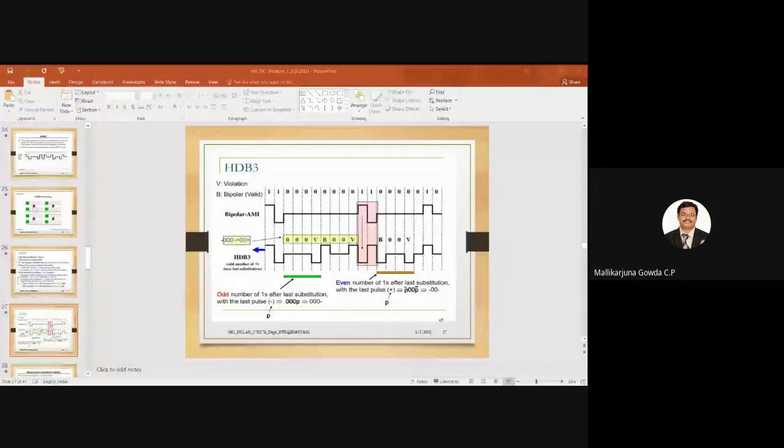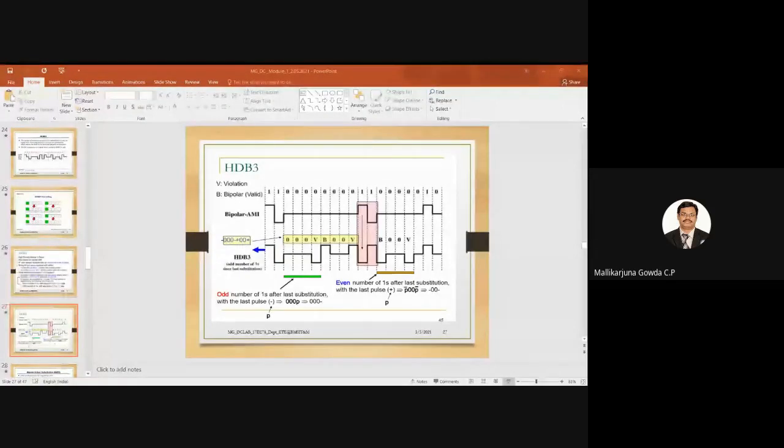Then next B00V. As I said, V indicates violating the bipolar rule. With respect to that, the previous one here was a negative pulse, so again this has to be a negative pulse. Then B equal to 1 confirms the bipolar rule, that is why it is a positive pulse. Then V equal to 1 violates the bipolar rule, that is why it is also a positive pulse. Right. So next 1 is there, so it is a negative pulse, then a positive pulse.